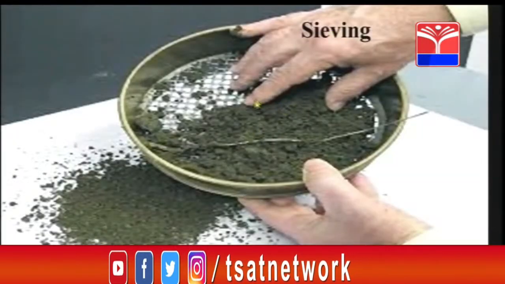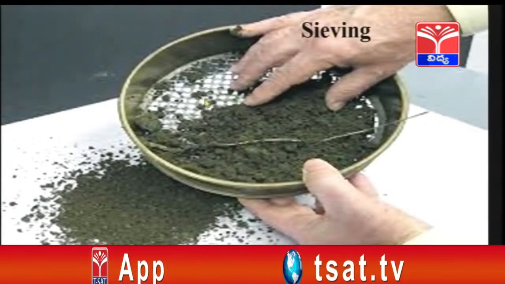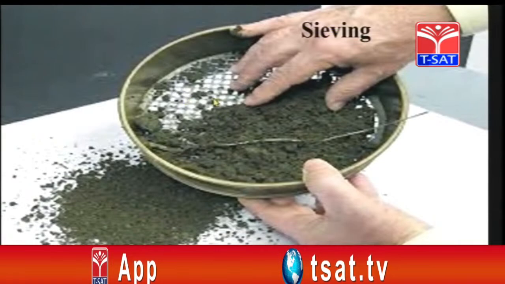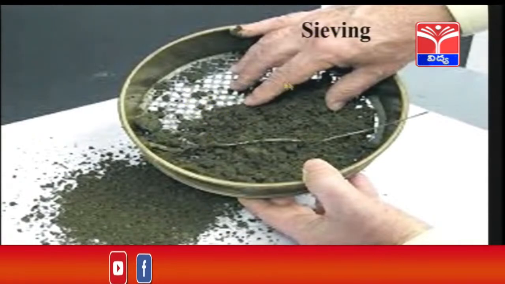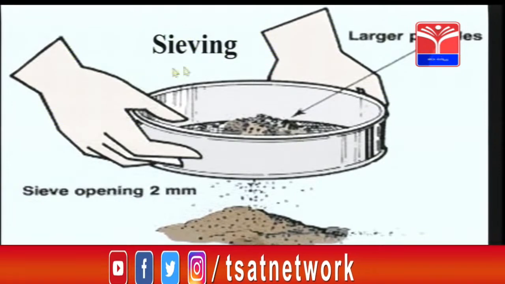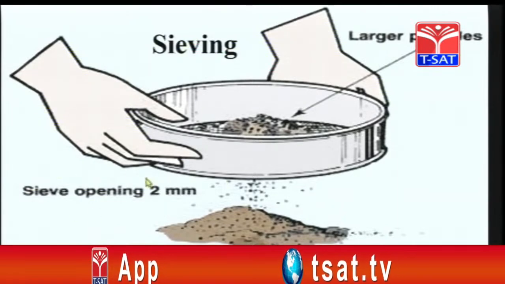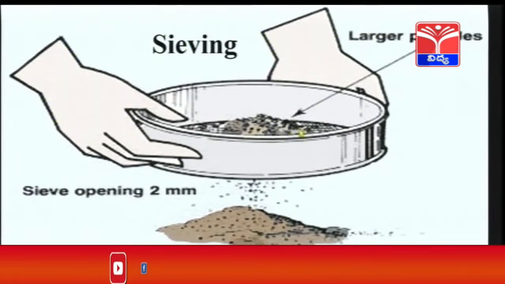Scientists use these sieves for separating heavier and lighter particles. The lighter particles can pass through these holes. See the size of the holes. The heavier particles which are unable to pass through these holes can be separated in this sieve. So, sieve opening is a very important thing here. A sieve is a container which has holes in it. If you take a sieve with smaller holes, then the lighter particles will come out and the larger particles will settle down in the container.